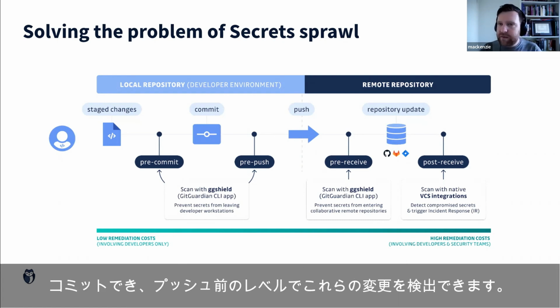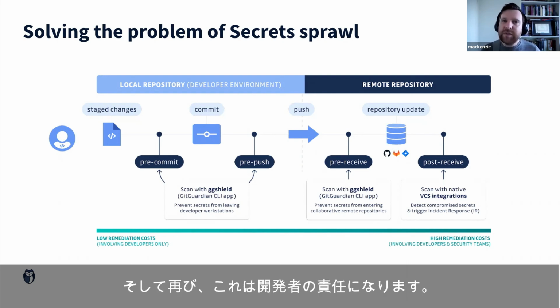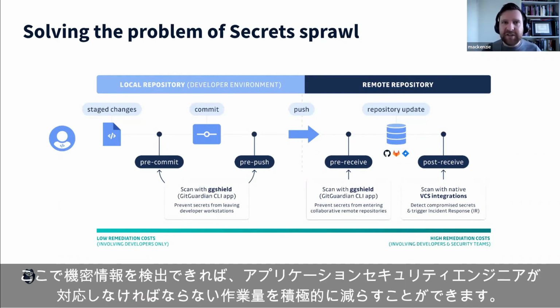We can detect these changes on a pre-push level. So this is after a commit has been made, but before it's pushed to the repository. And again, this falls under the responsibility of the developer, and it provides them the tools and the power to take security into their own hands. And if we can detect secrets here, then we can actively reduce the amount of work that AppSec engineers have to go through.